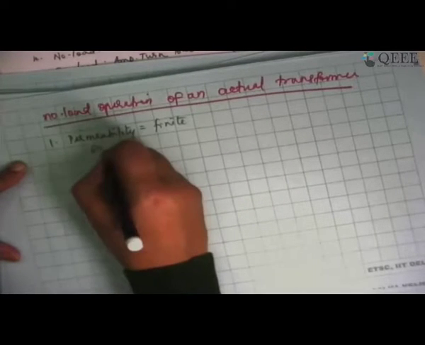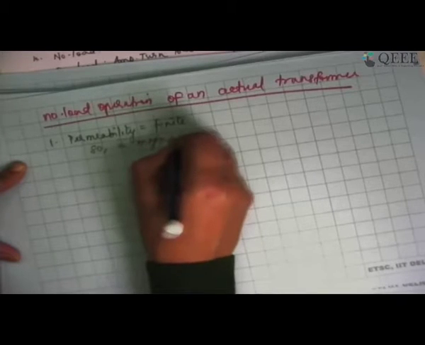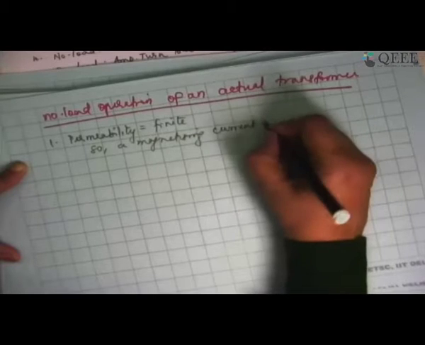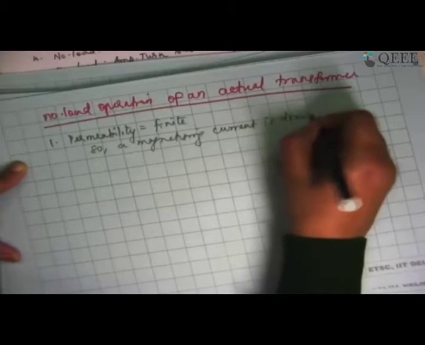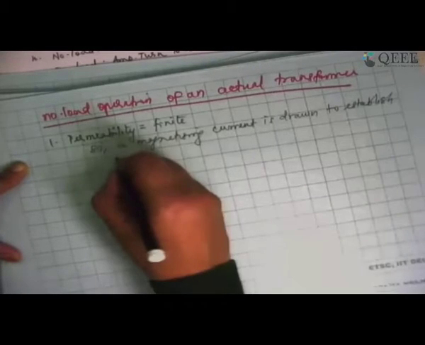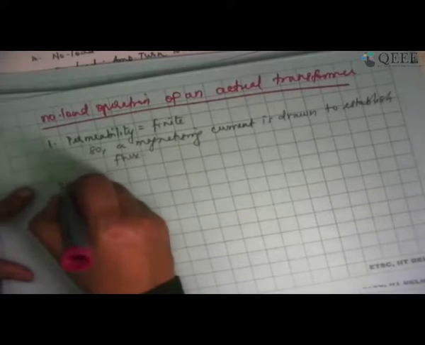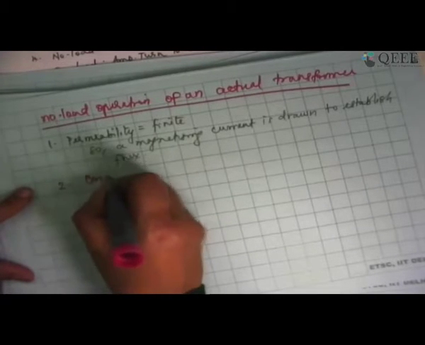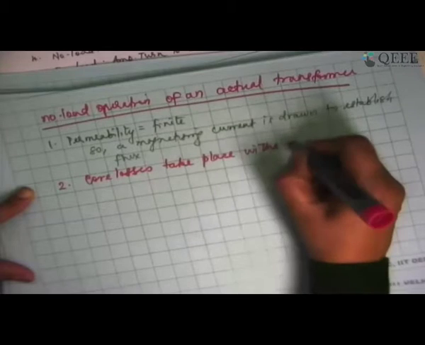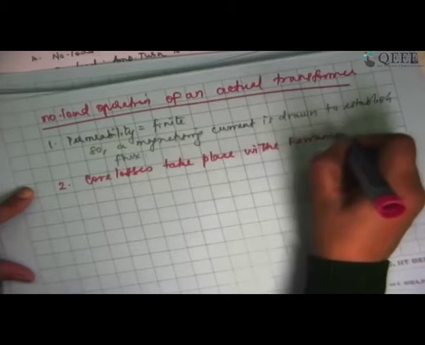So a magnetizing current is drawn to establish flux. Okay. Second thing I should say is core losses take place in the ferromagnetic core of the transformer.